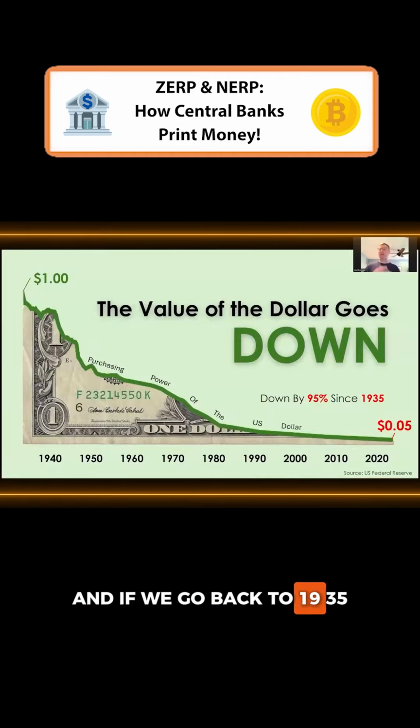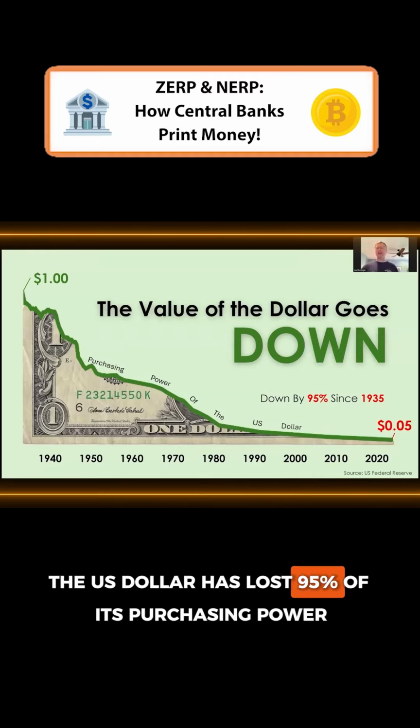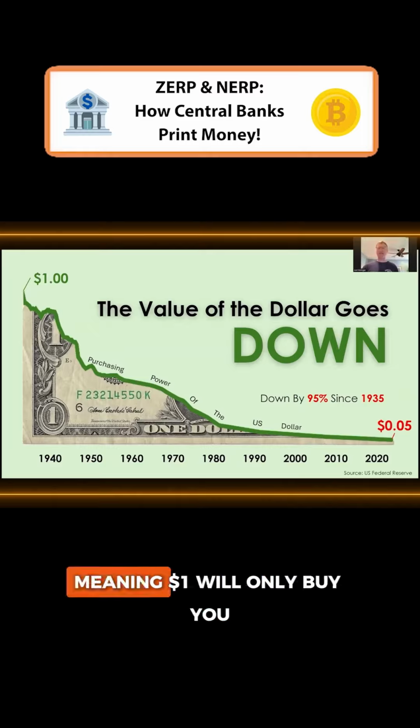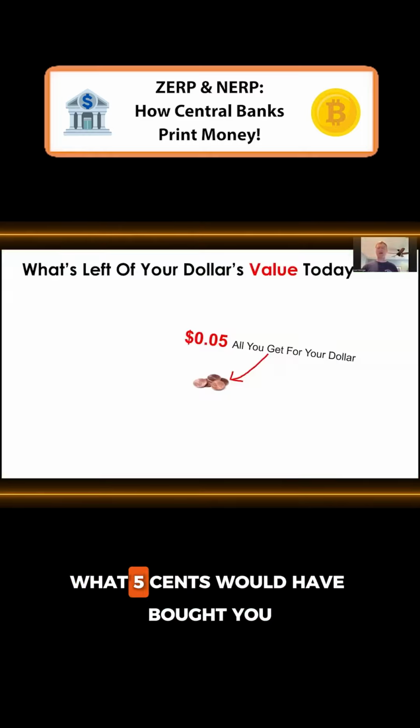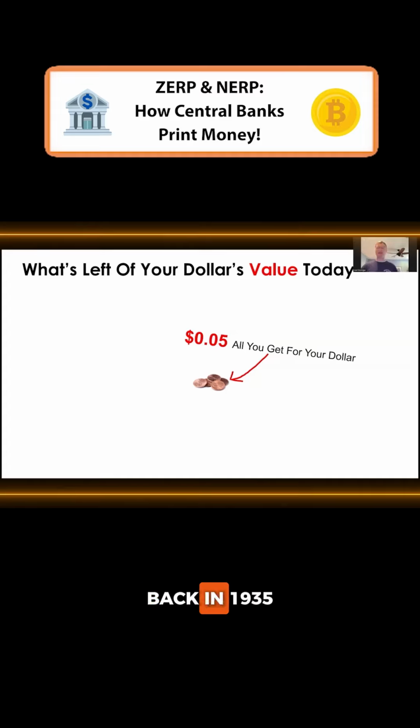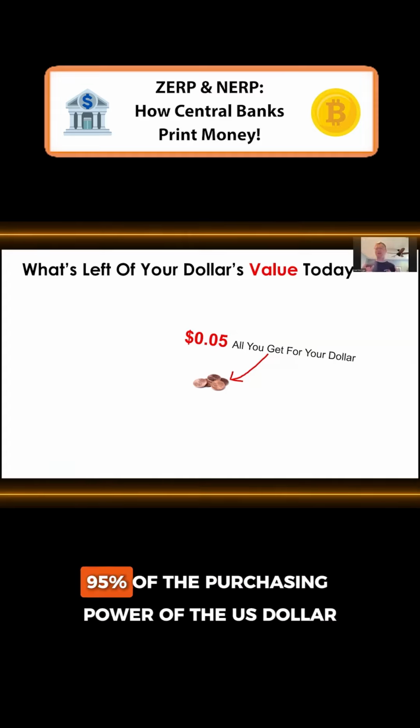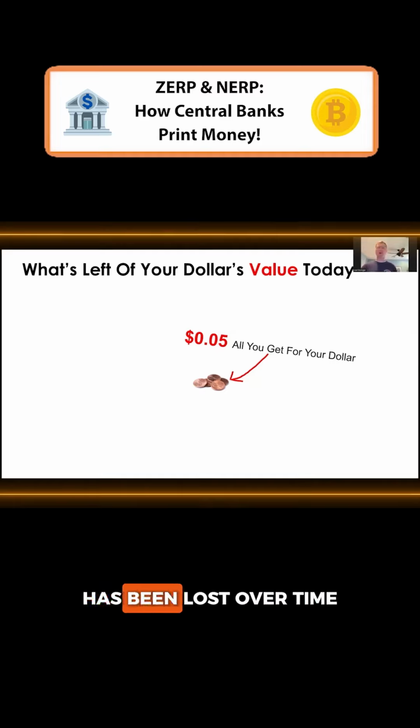And if we go back to 1935, in the last 90 years, the US dollar has lost 95% of its purchasing power, meaning a dollar will only buy you what 5 cents would have bought you back in 1935. 95% of the purchasing power of the US dollar has been lost over time.